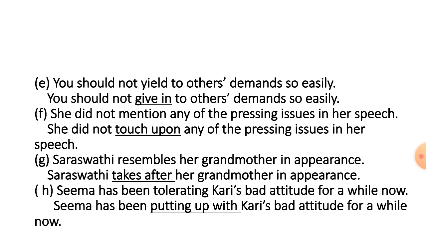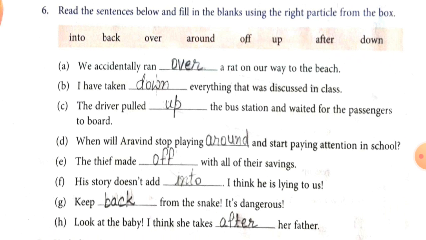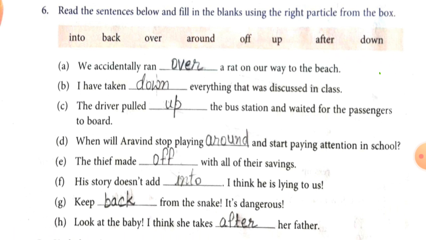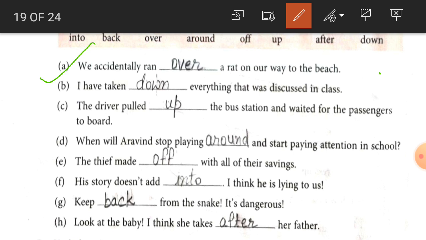So here, students, with the help of this exercise, we have got how we can write a phrasal verb for a single word. Now one exercise is given here. Look at exercise number 6. What is the exercise, students? Read the sentences below and fill in the blanks using the right particles from the box. So we have to find the particles from the box.